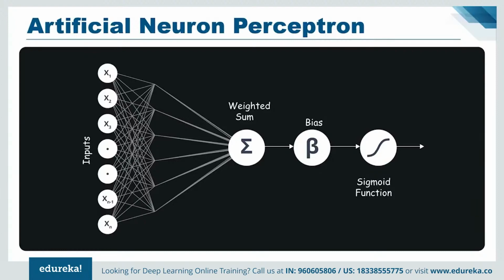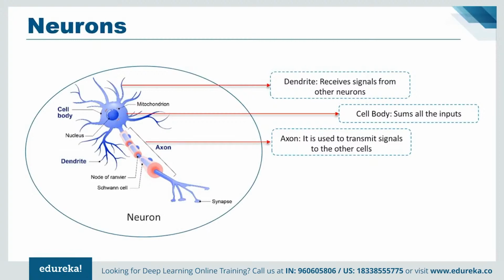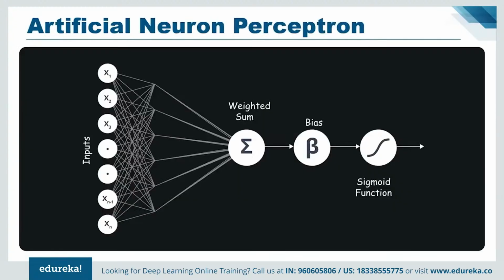Now let us understand the functionality of the biological neuron and how we mimic this functionality in the perceptron, or an artificial neuron. If we focus on the structure of a biological neuron, it has dendrites which are used to receive the inputs. These inputs are summed in a cell body and, using the axon, passed on to the next biological neuron as shown in the above image. Similarly, a perceptron receives multiple inputs, applies various transformations and functions, and provides an output. Now, as we know that our brain consists of multiple connected neurons called a neural network, we also have a network of artificial neurons called perceptrons to form a deep neural network.